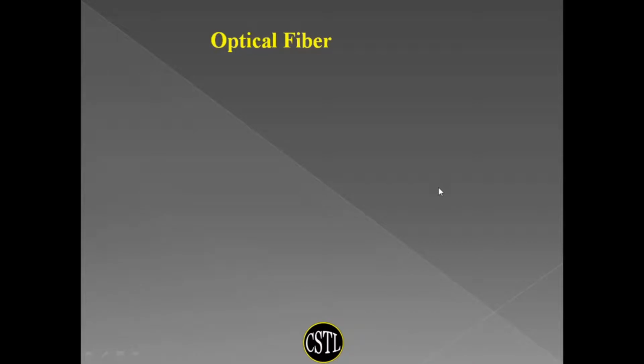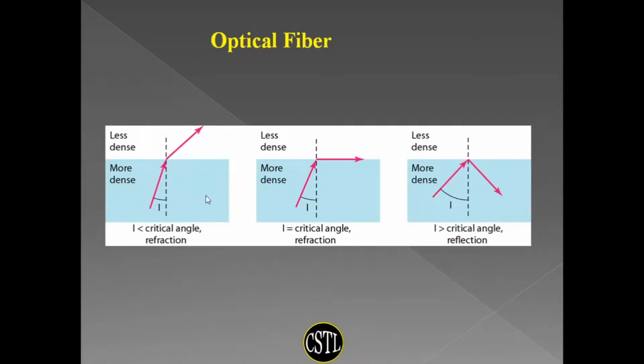Now, optical fibers. Optical fibers are basically based on some properties of light. To understand this, see this figure. There are two mediums. One is the dense medium, another one is the less dense medium. If there is one medium, then light will just go in a straight line, a ray of light. But here, since there are two mediums, light is coming in this direction. Instead of going in a straight line, it bends towards the surface.